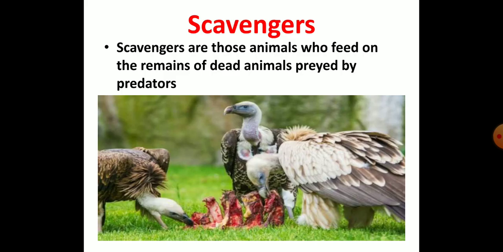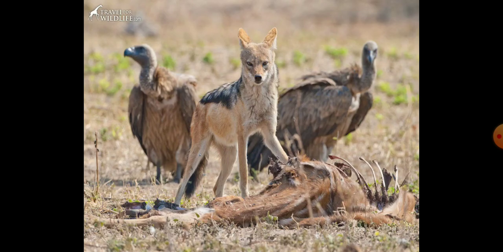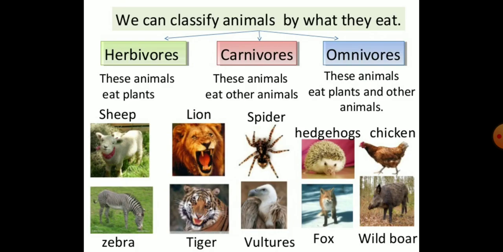Now scavengers. Scavengers are those animals who feed on the remains of dead animals preyed upon by the predators. For example, vulture and jackal. So, in this video, we learned about different types of animals based on their eating habits. The major ones were herbivorous, carnivorous and omnivorous, and the others were scavengers and parasites.